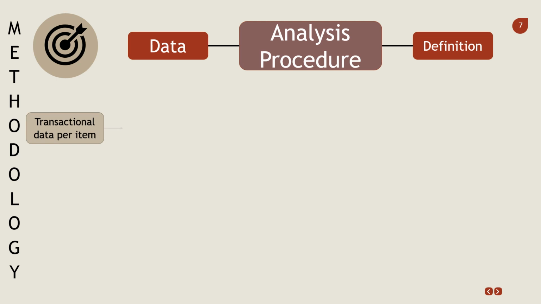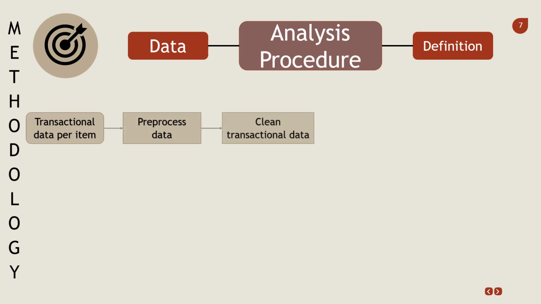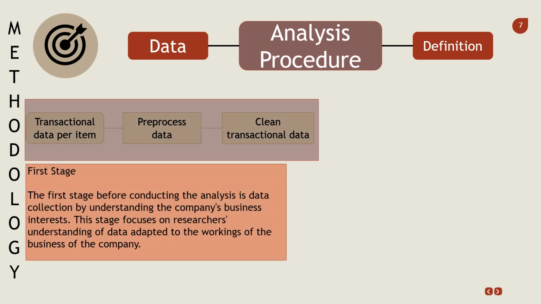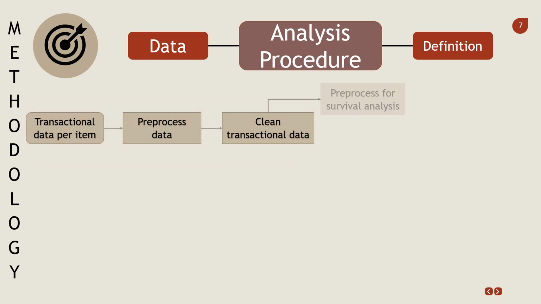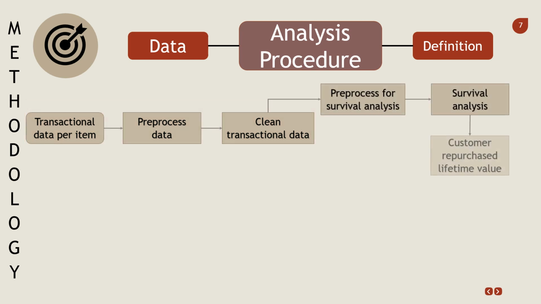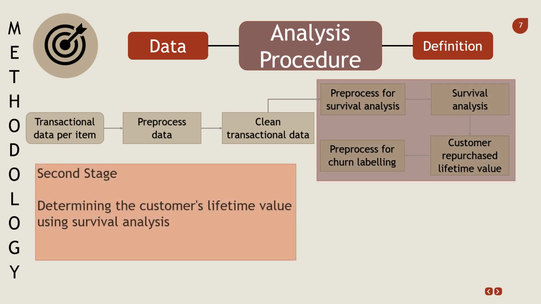Analysis procedure. First, transactional data per item. Pre-process and clean the transactional data. This is the first stage: conducting the data collection analysis by understanding the company's business interest. And then go to the pre-processing for survival analysis, do survival analysis, and look for the customer purchase lifetime value. This is the second stage.